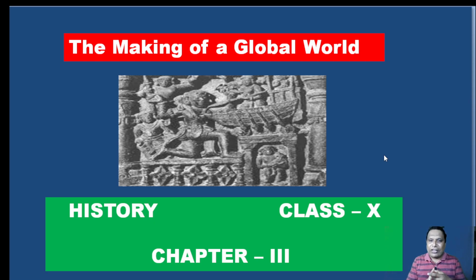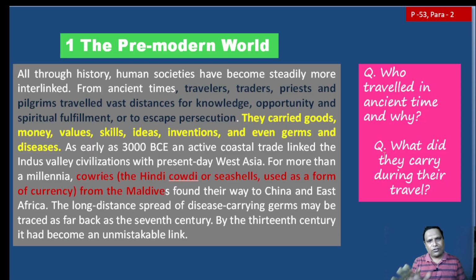So without wasting any time, let's highlight what the chapter is exactly saying. See, the making of the modern world implies how the present global world came to this position. Before this, we must analyze what the condition of the pre-modern world was. Let's start. See, what is the pre-modern world? That means when modernization didn't take place.